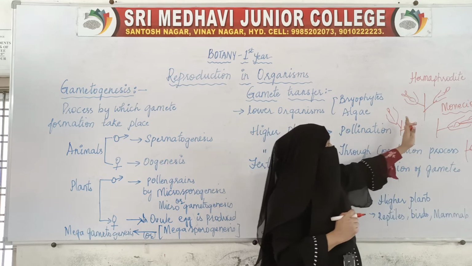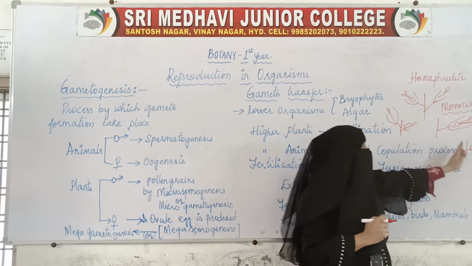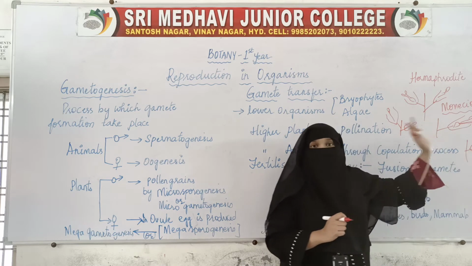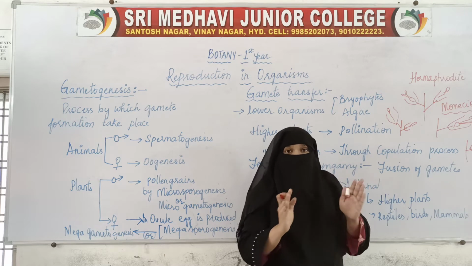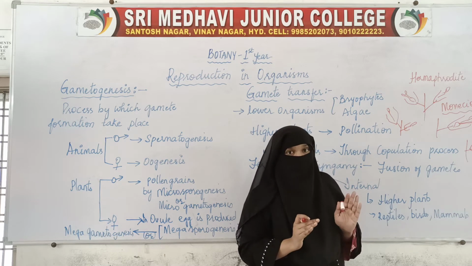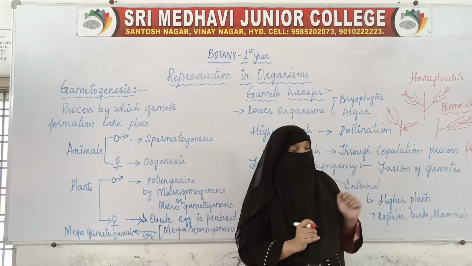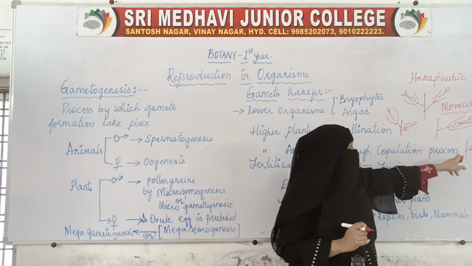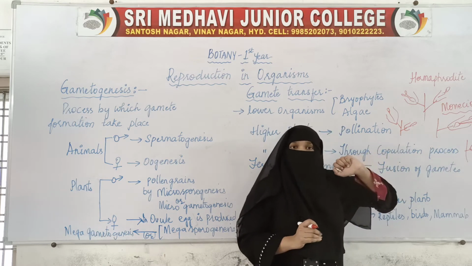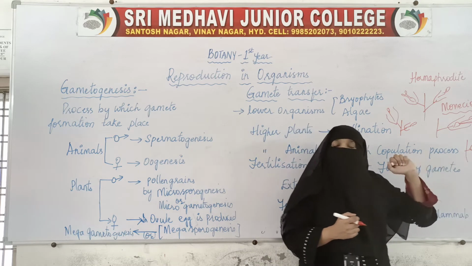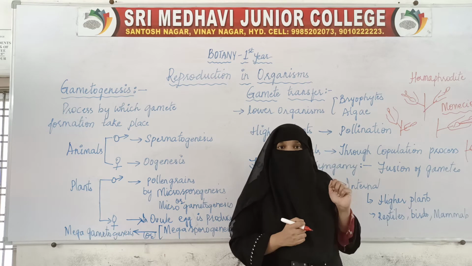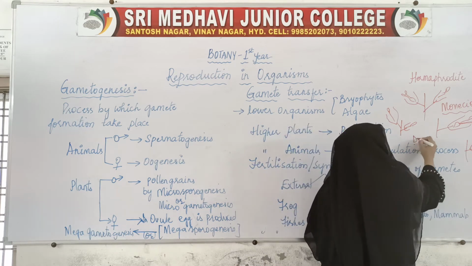That means the male plant is different and the female plant is different. Two different plants are there. For example, in papaya, the male plant is different and the female plant is different. On the male plant only male flowers will be present, and on the female plant only female flowers will be present. Then they are called dioecious.